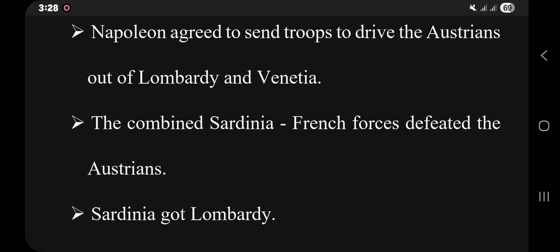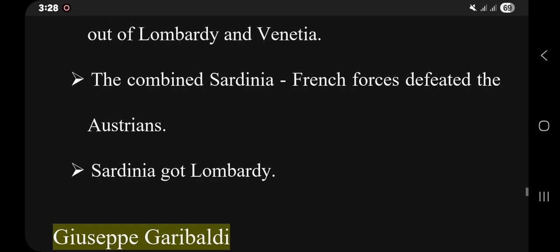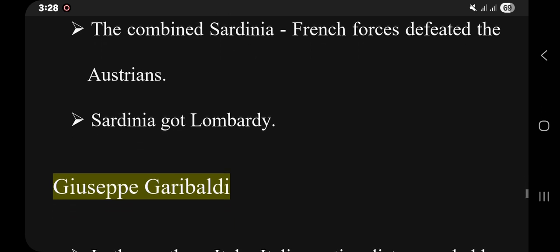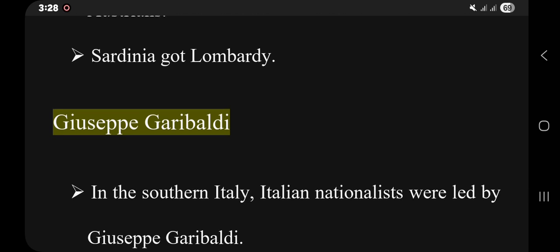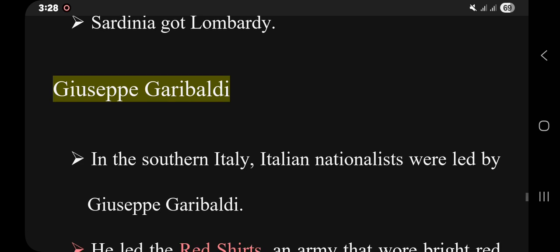The combined Sardinian-French force defeated the Austrians in 1859 at the battles of Solferino and Magenta. As a result, Austria was defeated and forced to give Lombardy to Sardinia, but Venetia remained under Austria until 1866.